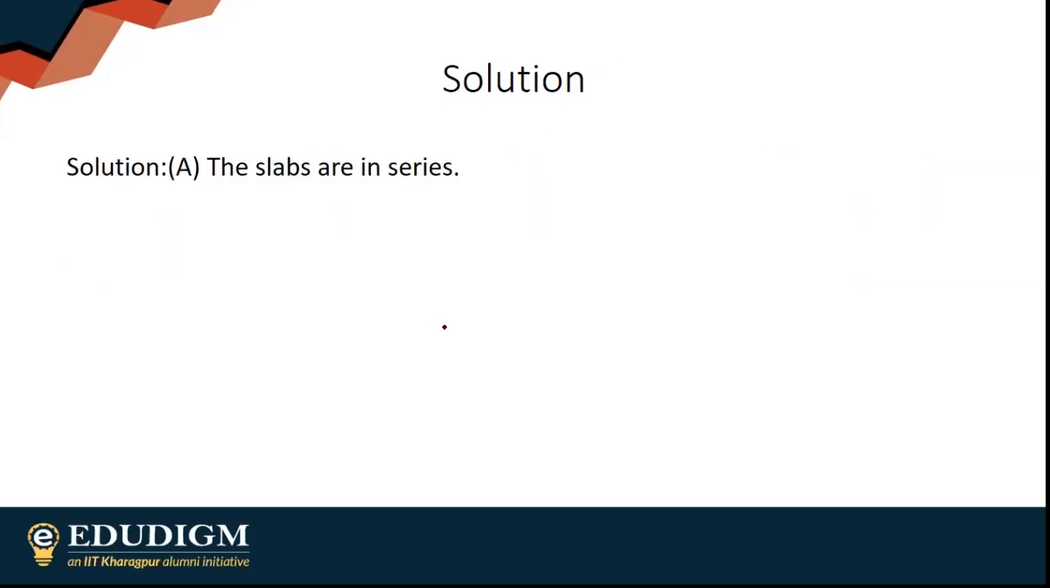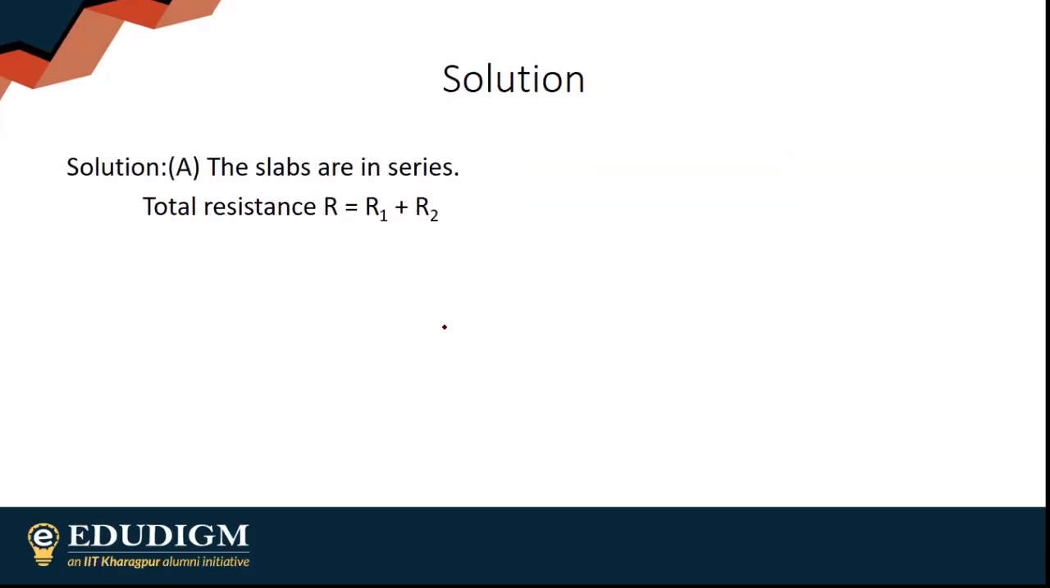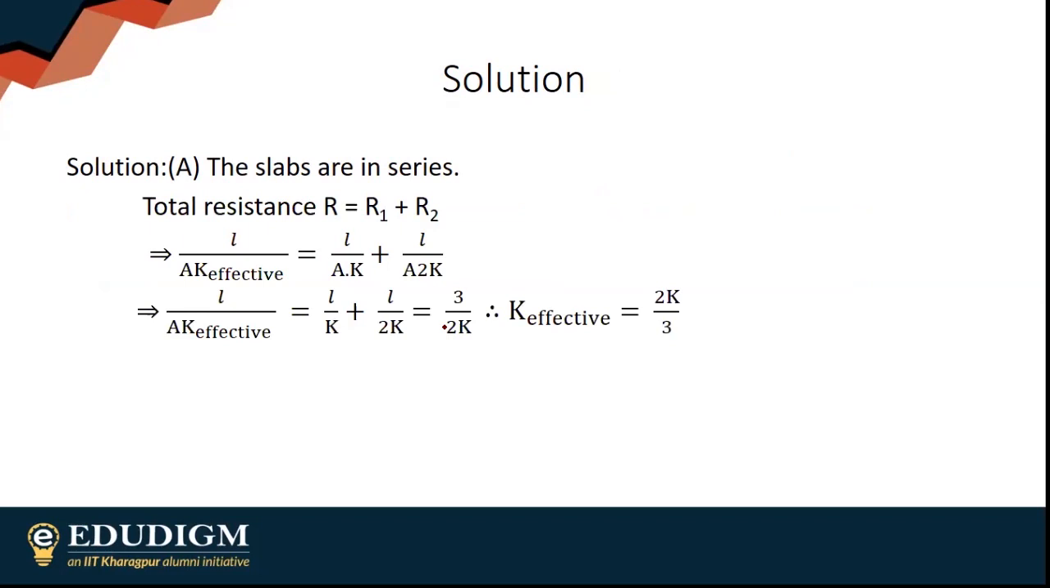The slabs are in series and equal, and it is a thermoconductor that consists of two different materials. Since the slabs are in series, R is equal to R1 plus R2. So L by AK effective will be L by AK plus L by A into 2K. Effective conductivity will be 2K by 3.